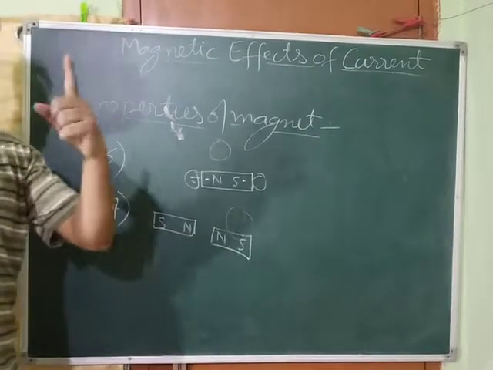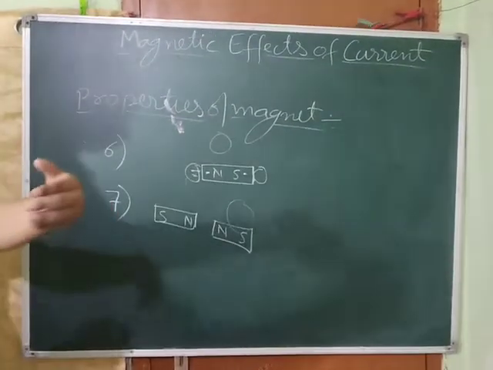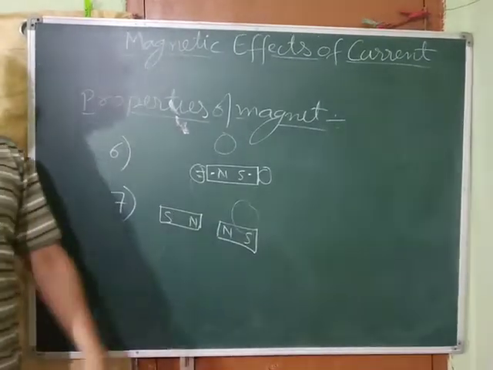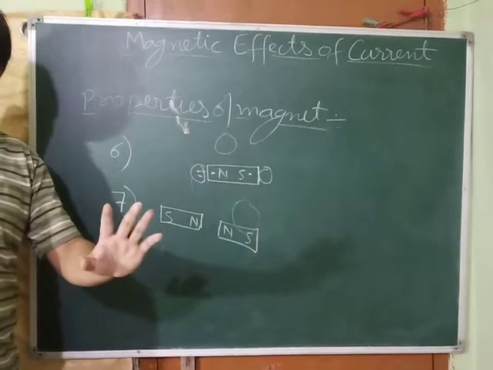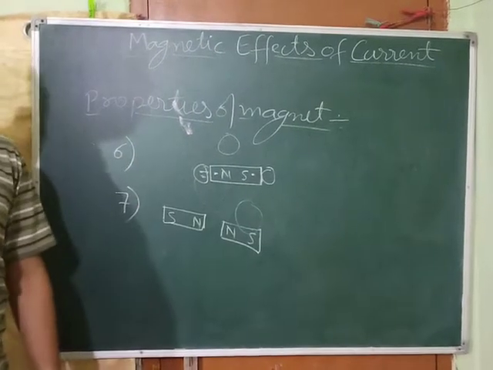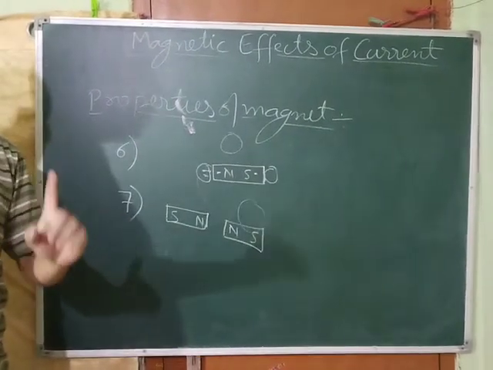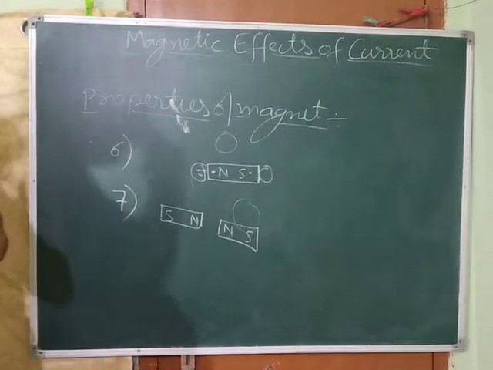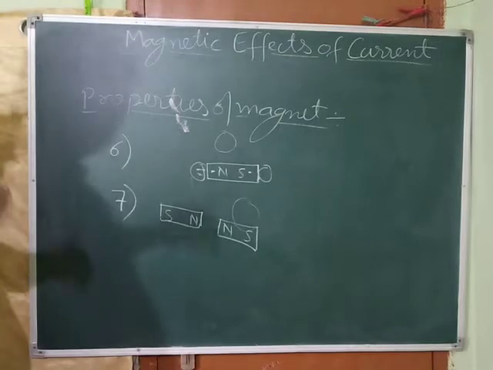They will repel each other, and when unlike poles are there, they attract each other. So you can write the seventh point: like poles repel each other, whereas unlike poles attract each other. Okay, got it?